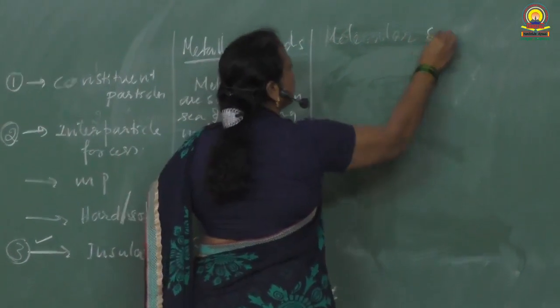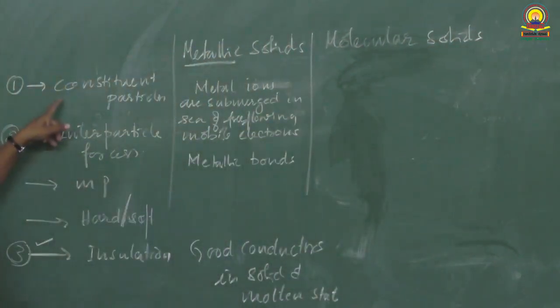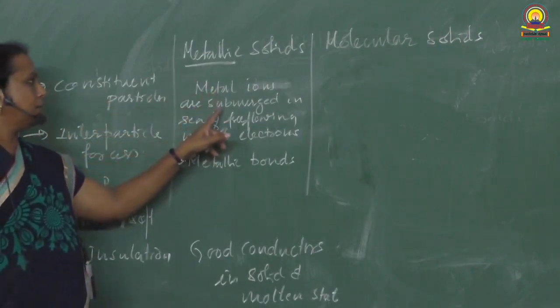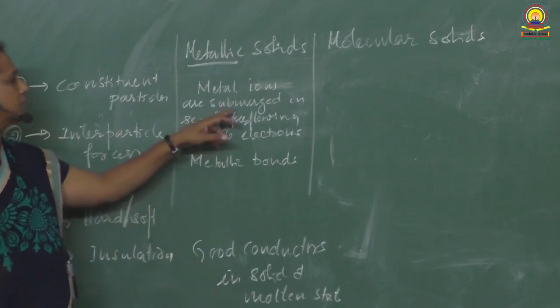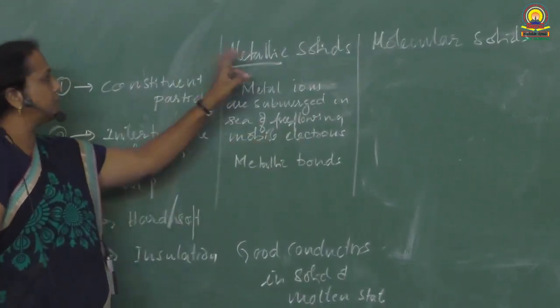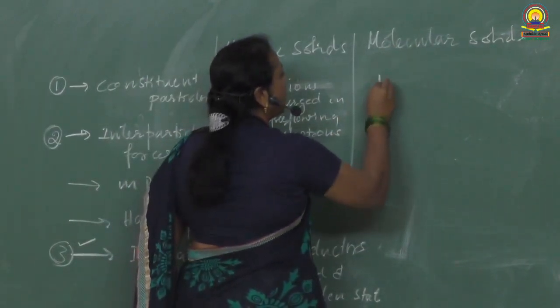Okay. In case of metallic solids, the constituent particles are metal ions submerged in a sea of freely flowing mobile electrons present in the metallic solids, whereas in molecular solids, molecules are present.